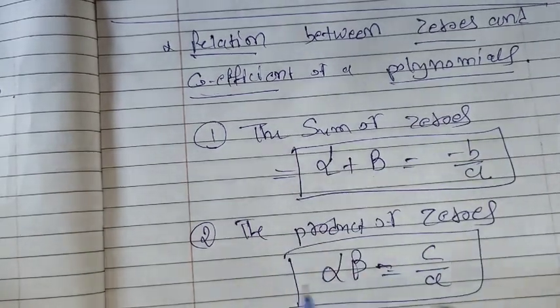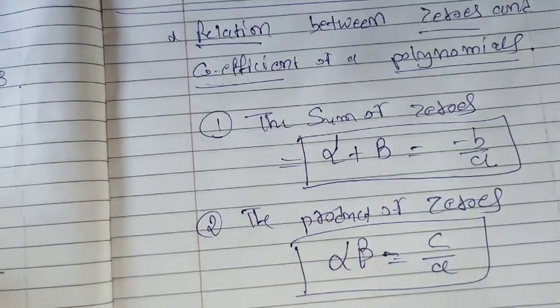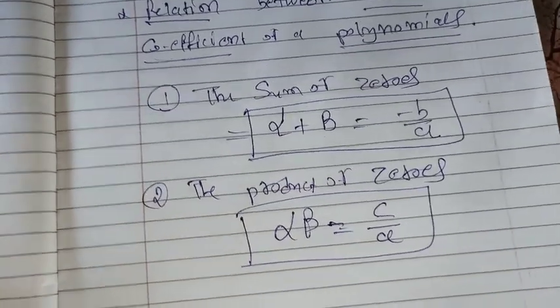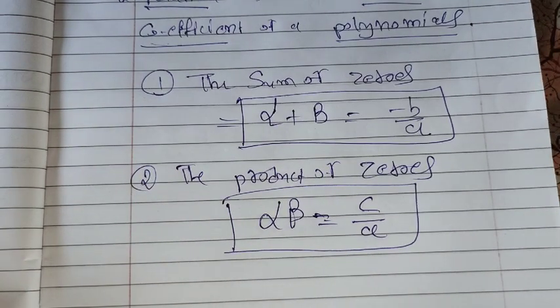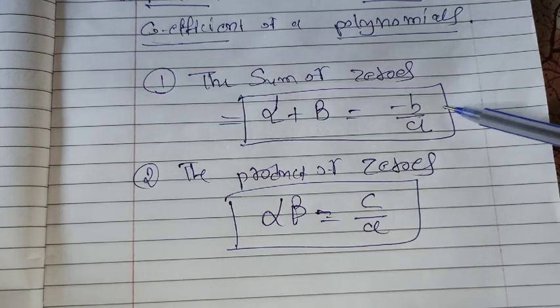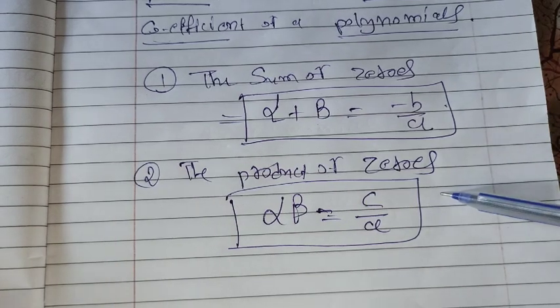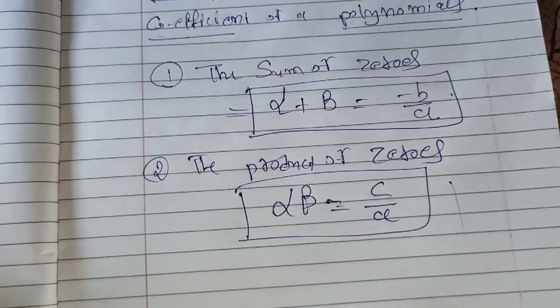It is also asked in examples: what is the sum of the zeros, what is the product of the zeros. So we will calculate this with these two examples, the first one and the second one. The fourth one is also there, but we will learn about these two examples.